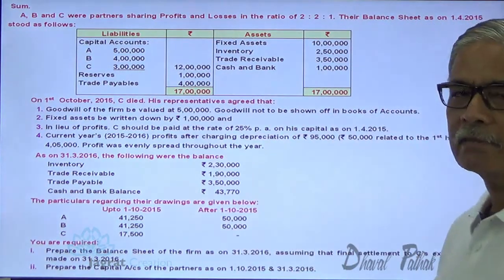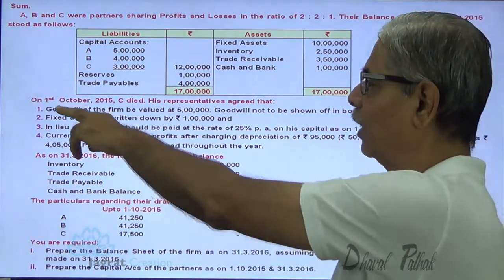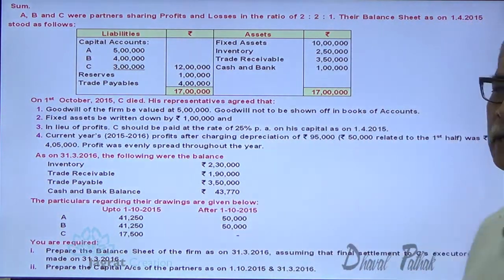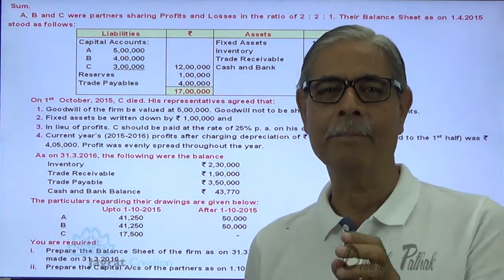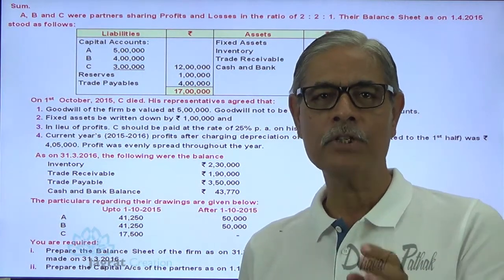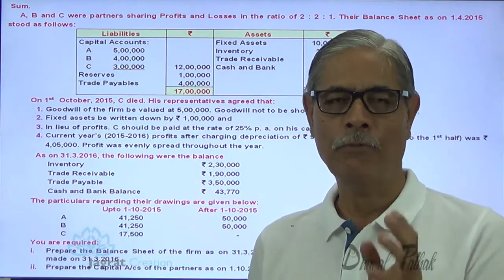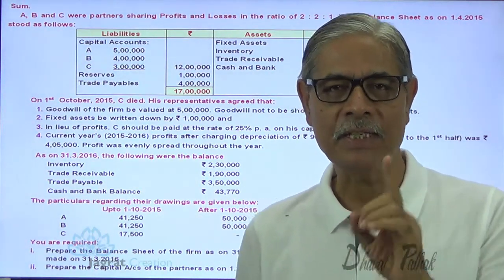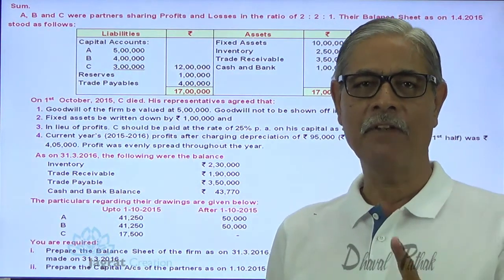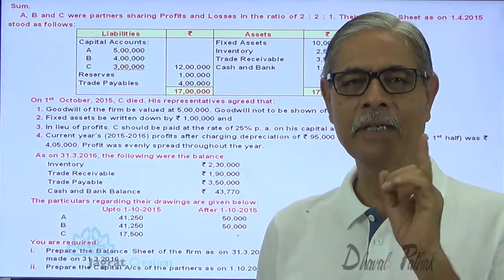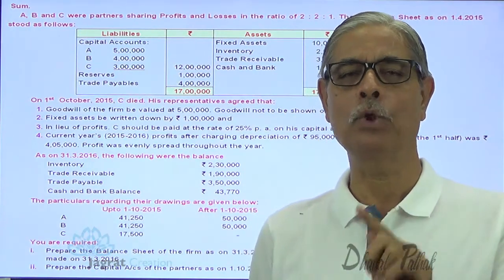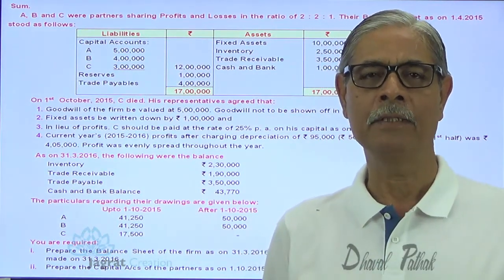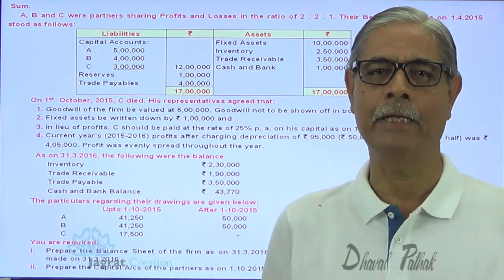His representatives agreed that goodwill of the firm be valued at 5 lakhs, and goodwill is not to be shown in the books of accounts. So the retiring partner will get his share in goodwill from the continuing partners. Here C is a retiring partner. He will get his share in goodwill, and that share in goodwill will be paid by the continuing partners A and B in their ratio of gain.